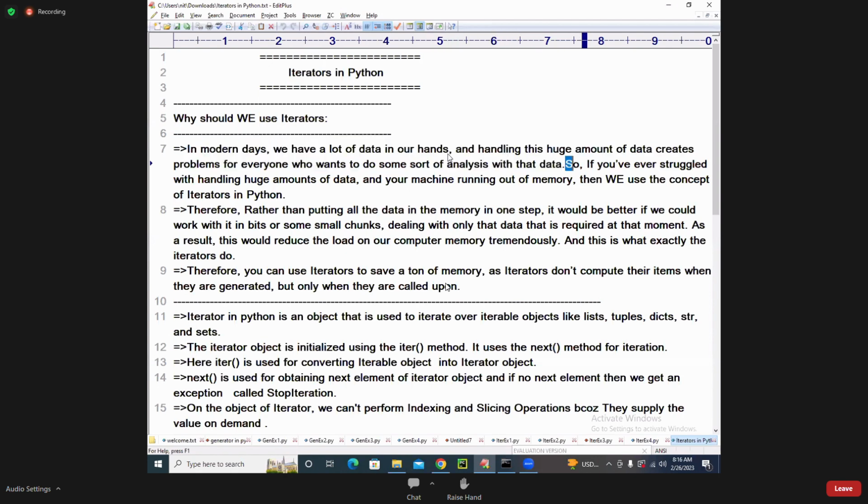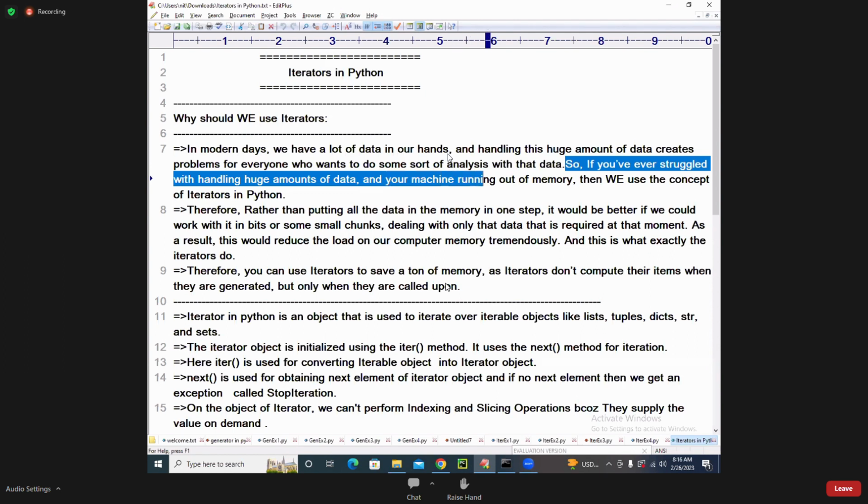So if we have ever struggled with handling large amounts of data, and your machine is running out of memory, then we have to use the concept of iterators in Python. Simple ma.